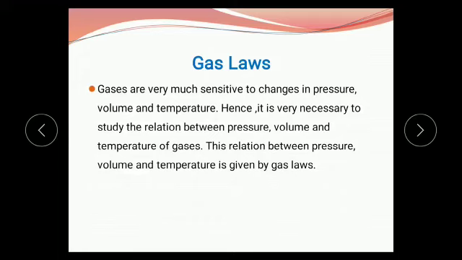Therefore, if a large pressure is applied on solids and liquids, there is very small change in volume. But in gases, even if a small pressure is applied, there is appreciably more change in volume. In short, gases are very sensitive to changes in pressure, volume and temperature.